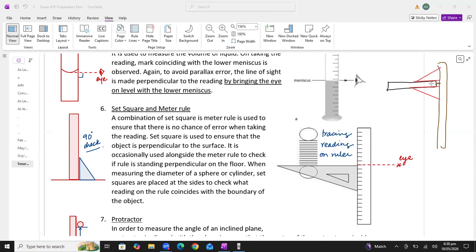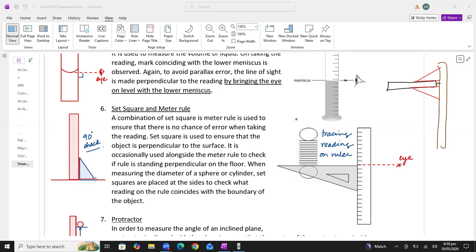If these set of squares are exactly aligned with this meter rule, then we can say the meter rule is completely horizontal. Similarly, if we want to check whether a meter rule in the vertical position is exactly vertical or not, we will use a set of squares.